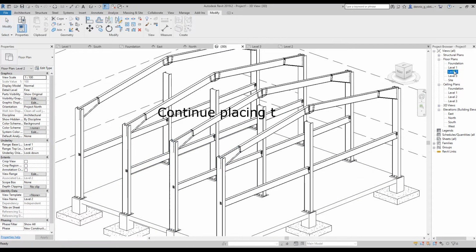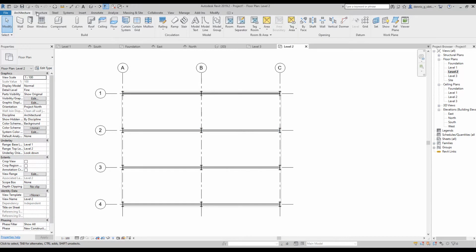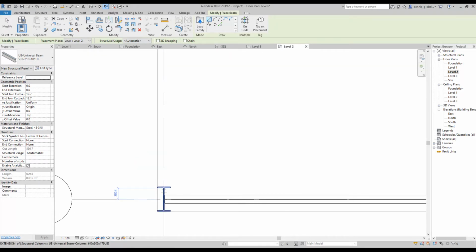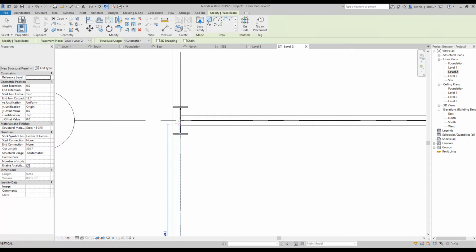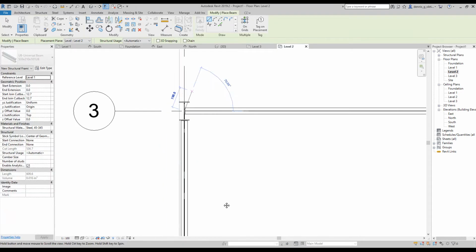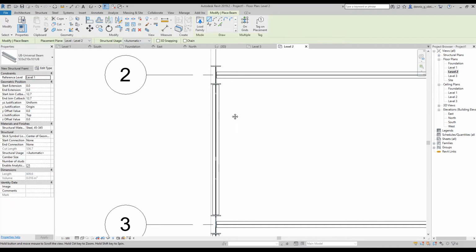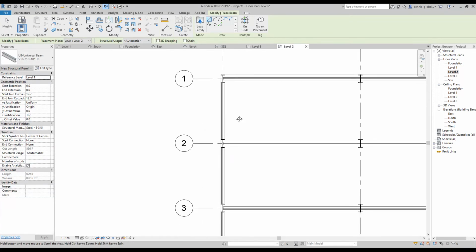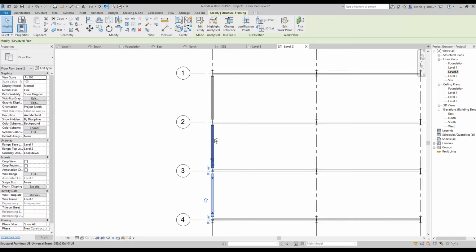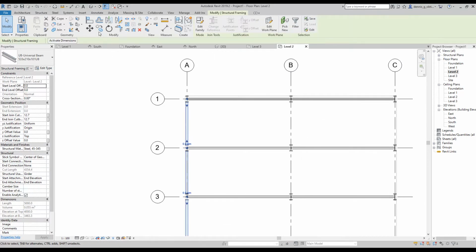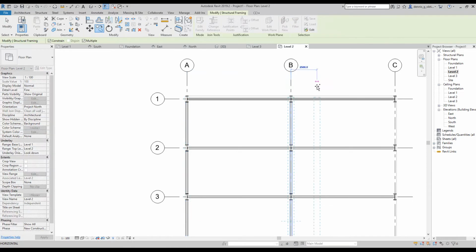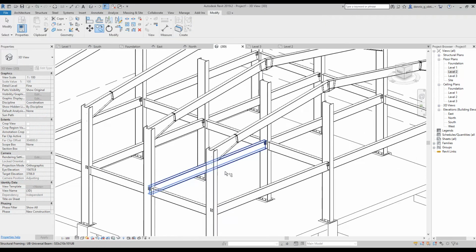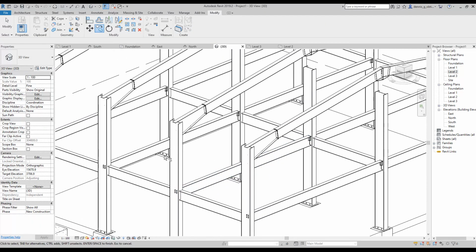Go back to level 2, beam, copy, so the same procedure again.